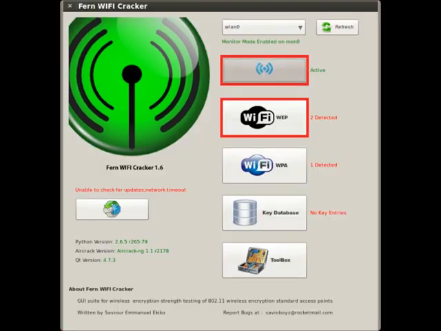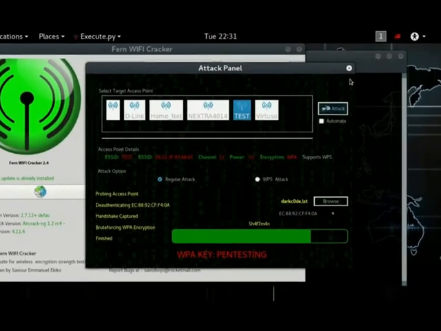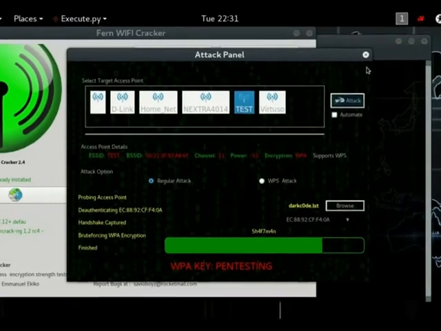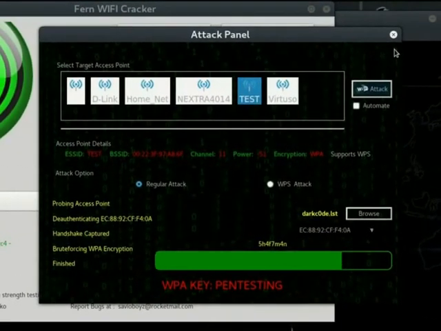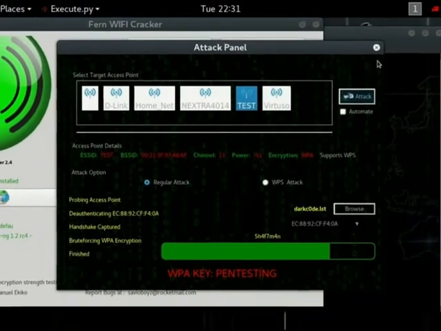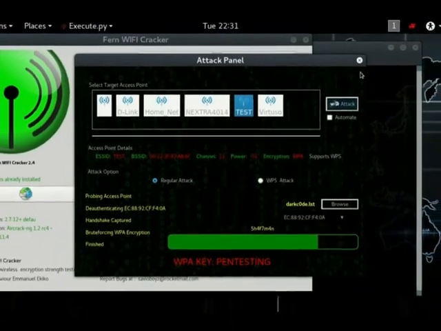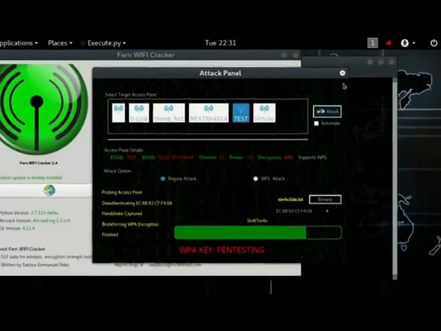Generally, in WPA networks, it performs dictionary attacks as such. Click Browse and find the word list to use for the attack. After finishing the dictionary-based attack, it found the password and shows the Wi-Fi password.